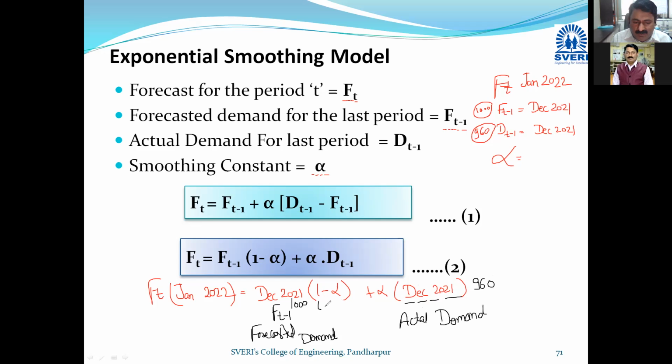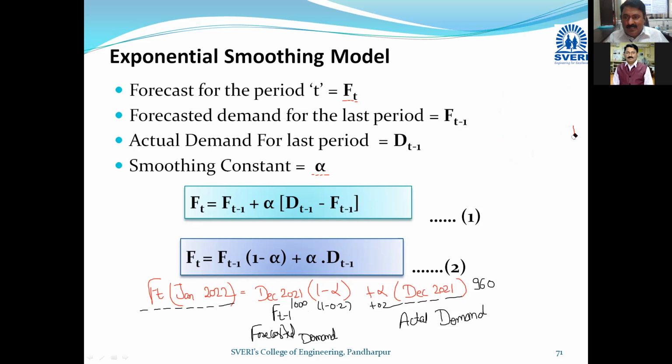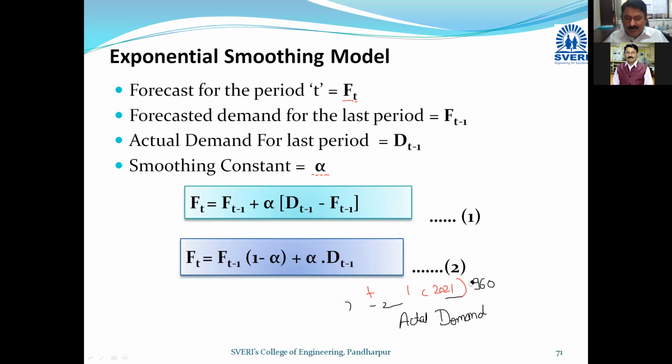So here I can mention 1 minus 0.2 plus 0.2 into 960, whatever the value. I don't want the answer here. In this way you can calculate the demand for January 2022. I want to give an example. Therefore, I have gone for all these months, December and January, because if we just write down the formula, then it is somewhat difficult to digest. Therefore, I have tried to convert it into month terminology so that it is easier to understand.